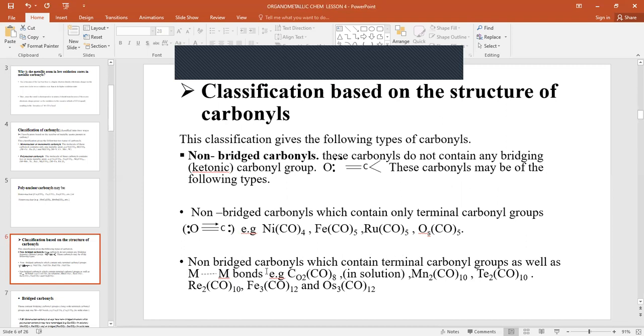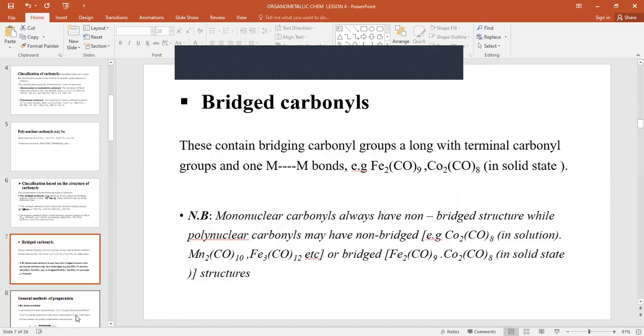And also we have non-bridged carbonyls which contain terminal carbonyls as well as a metal-metal bond. Examples are dicobalt octacarbonyl in solution, dimanganese decacarbonyl, and others. The bridged carbonyls contain bridging carbonyl groups along with the terminal carbonyls and one metal-metal bond.